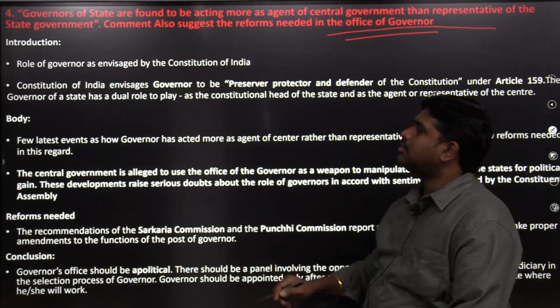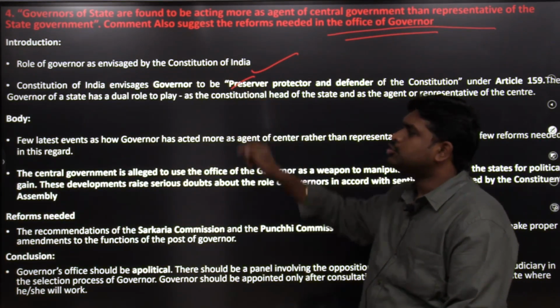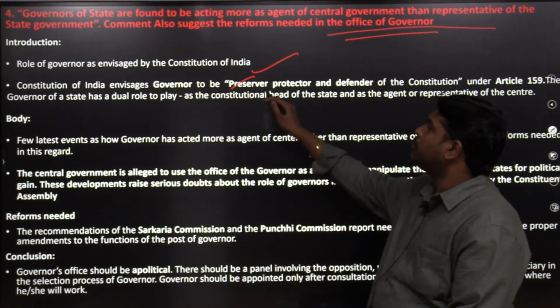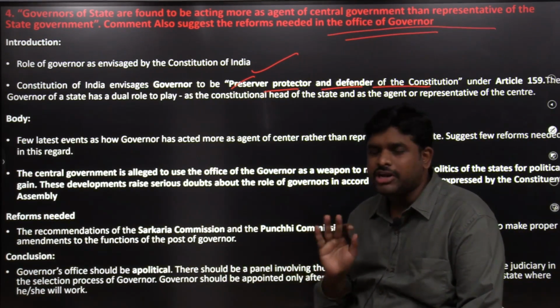So that is the question about the role of governors as envisaged by the Constitution of India. The Constitution of India envisages the governor to be the preserver, protector and defender of the Constitution.